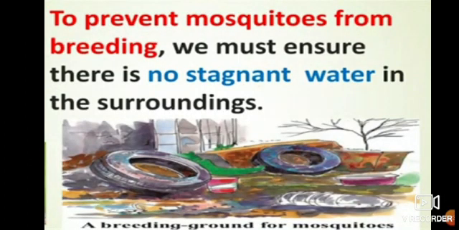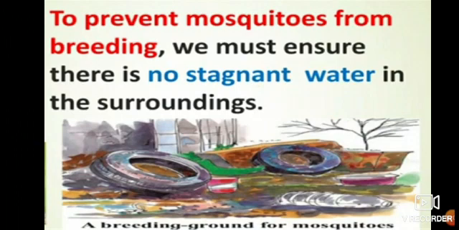To prevent mosquitoes from breeding and moving from one place to another, we must ensure that there is no stagnant water in the surroundings. For example, if there are holes on the roads, or tires, or empty pots, then what happens? The water collects and remains in that tire, pots or holes for a longer time.